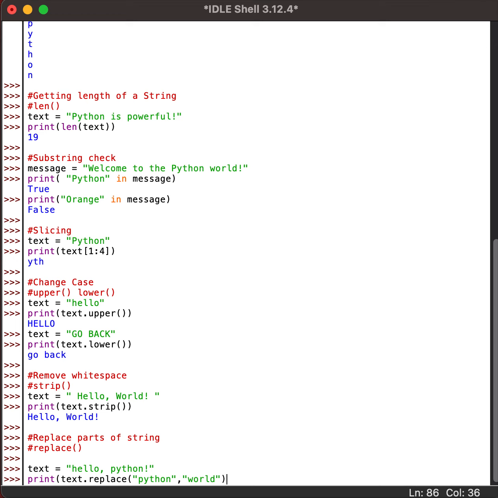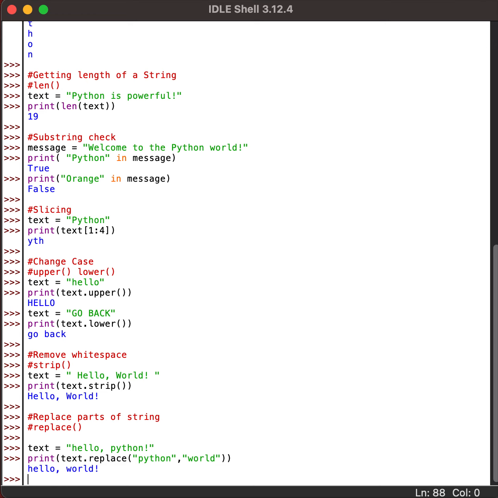So what I am basically trying to do is, I have a variable called text with hello Python, and I want to replace the Python word with world. So as soon as I click on enter, it will be replaced with hello world. So where can we use this now?